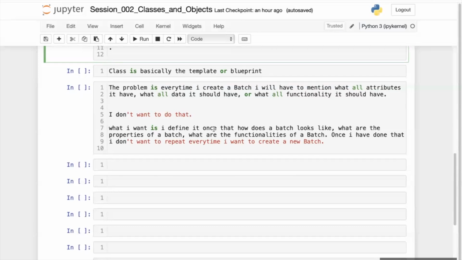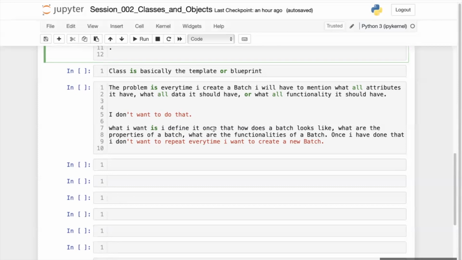Whenever I want to create a new batch, once I have defined all these things which my batch should have, I am not going to write everything again when I create the new batch. I will simply use that. This is called a template or a blueprint. I have created one blueprint.